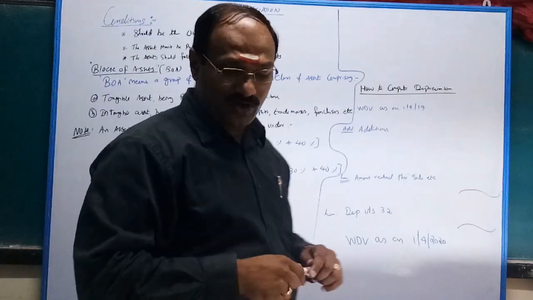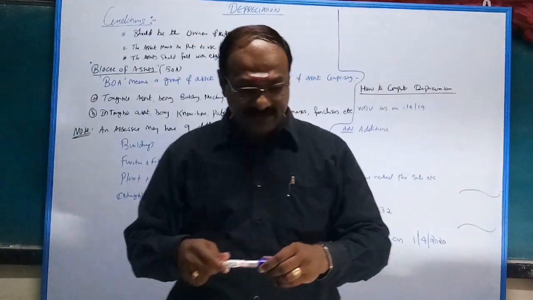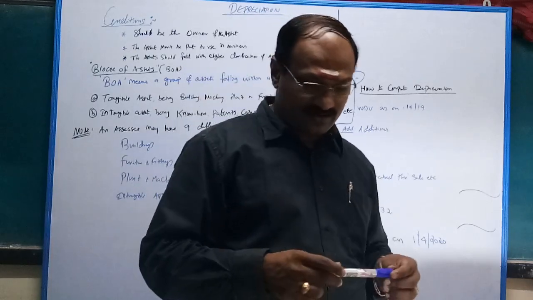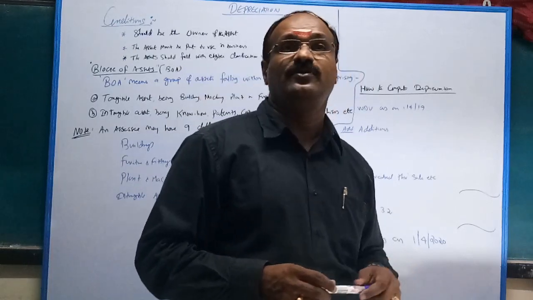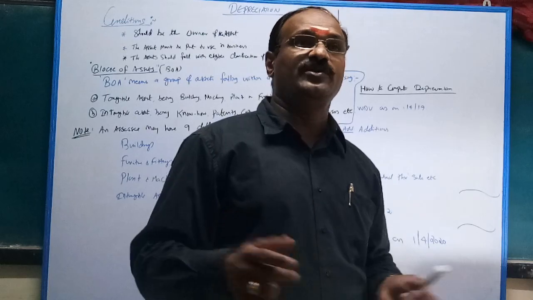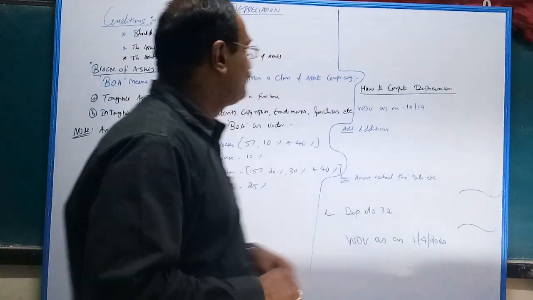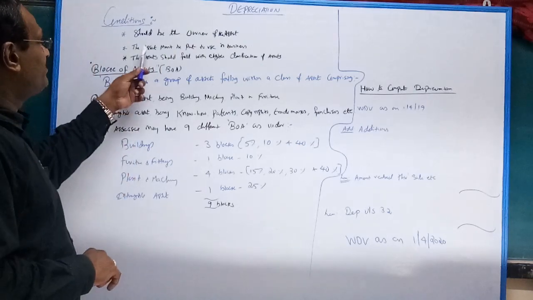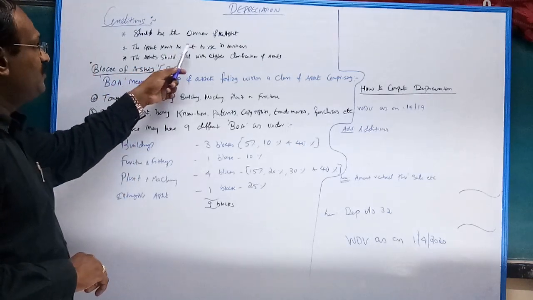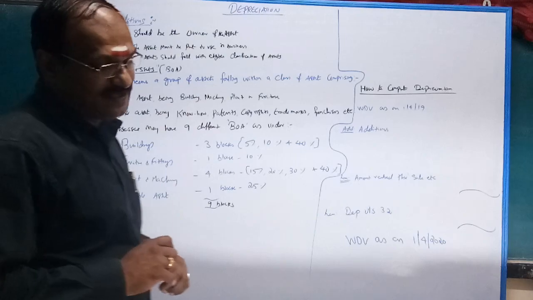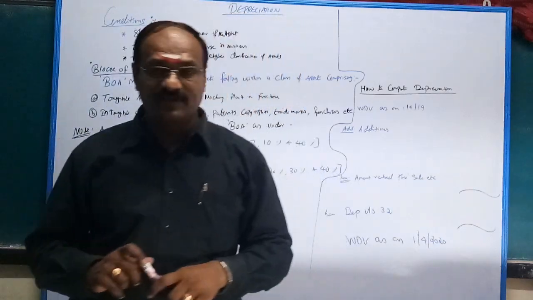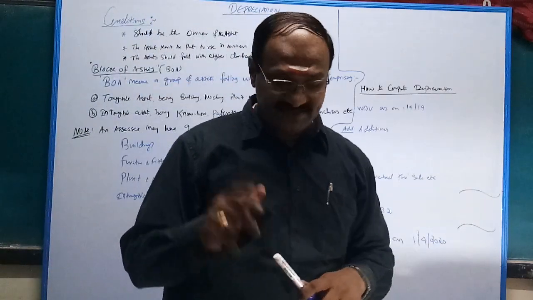Should be the owner of the asset. Either joint or fractional ownership is also allowed. Fractional ownership or joint ownership is also taken into account. Number 2, the asset must be put to use in business. Repeat, the asset must be put to use in business.